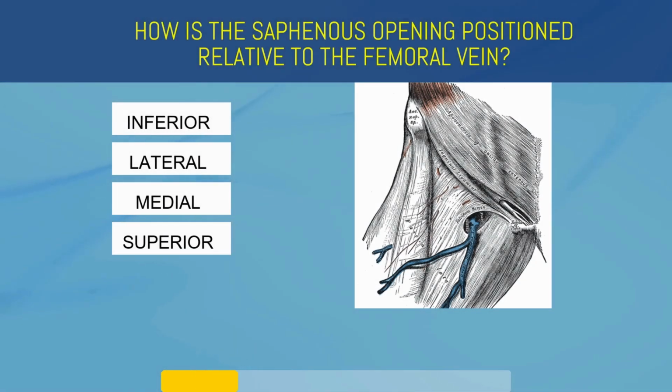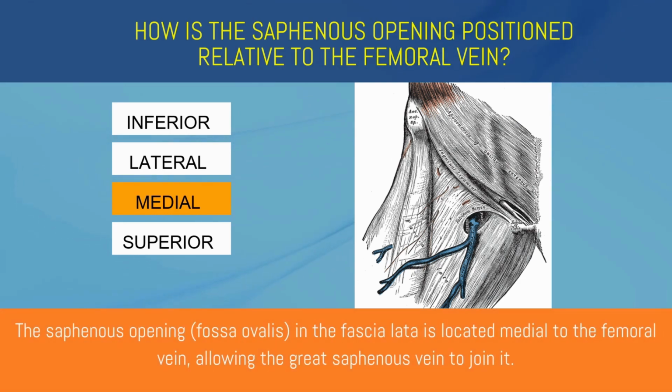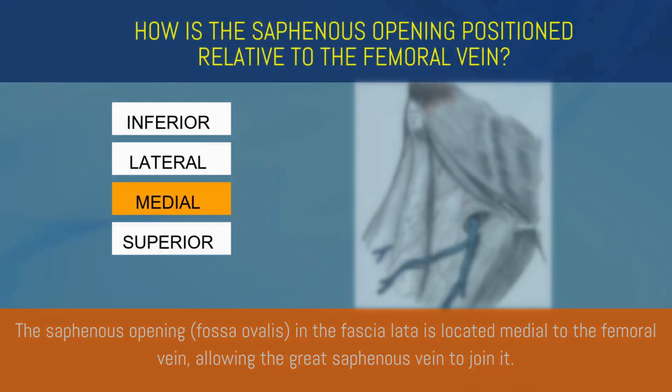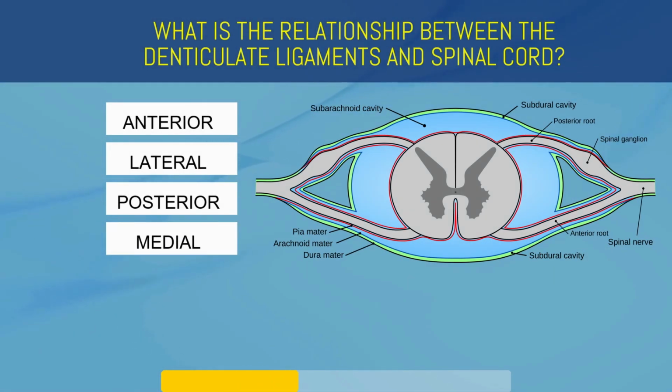How is the saphenous opening positioned relative to the femoral vein? Inferior, lateral, medial, or superior? Medial. The saphenous opening in the fascia lata is located medial to the femoral vein, allowing the great saphenous vein to join it. What is the relationship between the denticulate ligaments and spinal cord?